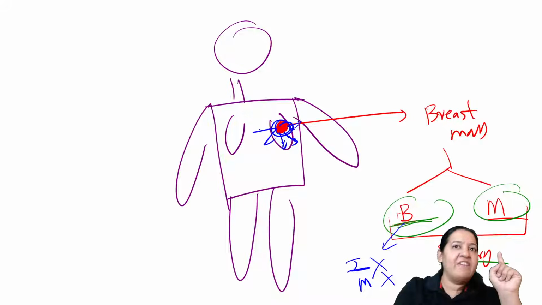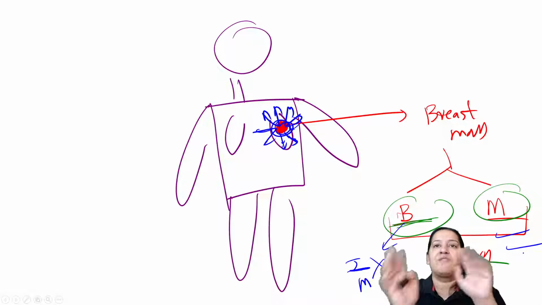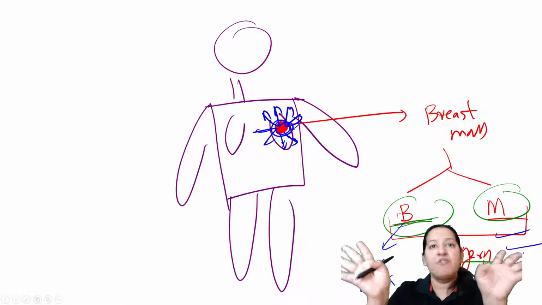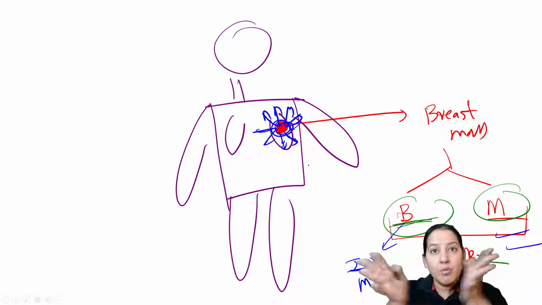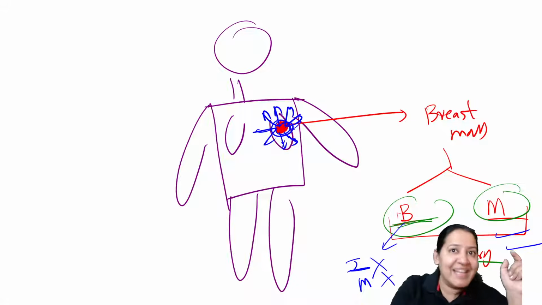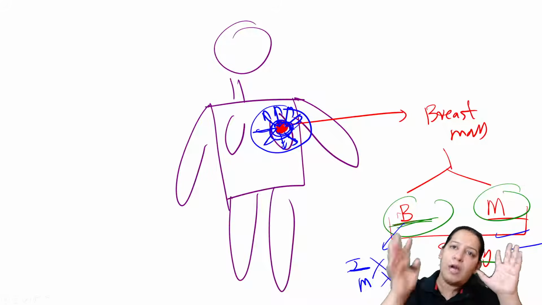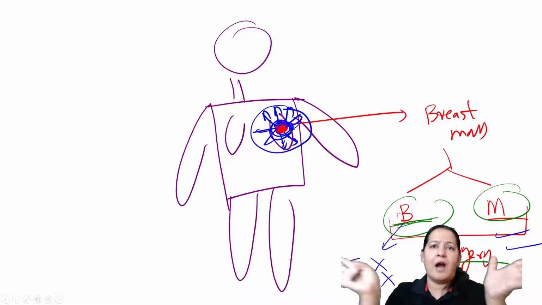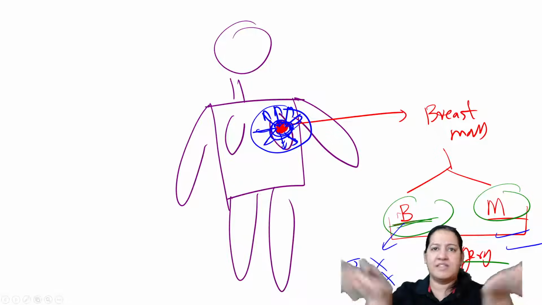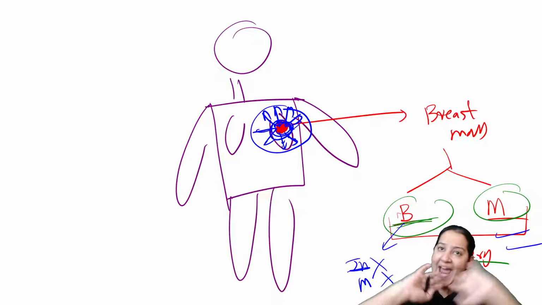Invasion मतलब locally वहीं पे बढ़ना into the adjacent tissue. Benign tumors don't do that. Malignant tumors do that. So malignant tumors आस-पास में, from the breast they will go to the pectoralis muscle. From the pectoralis muscle they will move to the ribs. From the ribs they can move to the heart also. So malignant tumors invade the surrounding tissue, adjacent surrounding tissue, but benign tumors do not invade. They remain confined to the organ where they are developed. So they will remain in breast only. They will not go to the ribs, heart, here, there, lung. They will not go to the adjacent tissue. They will not show invasion. Invasion is localized, adjacent tissue.